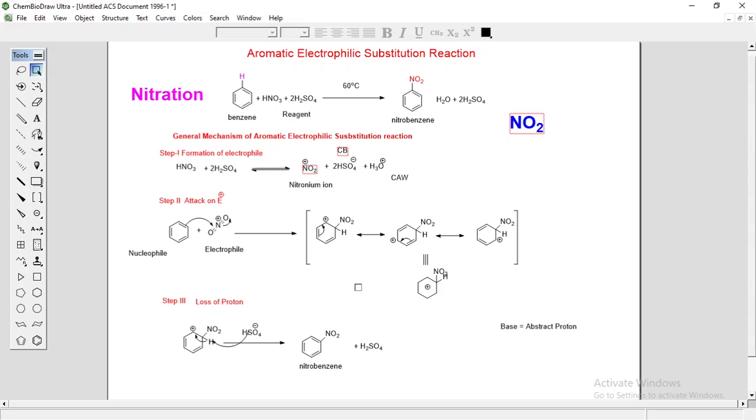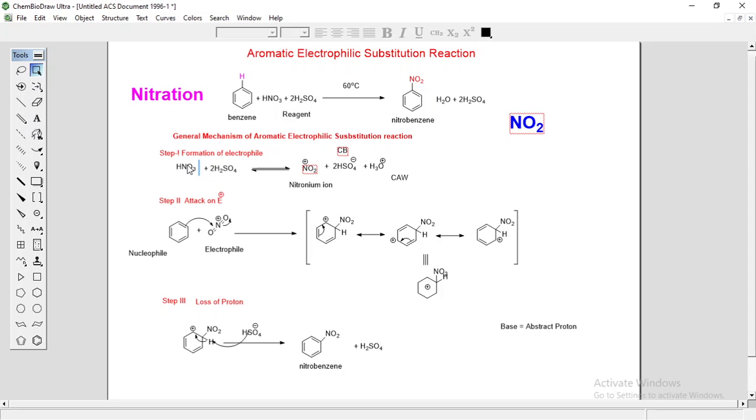Then H2SO4 is a stronger acid relative to HNO3, so it helps in the formation of the nucleophile.